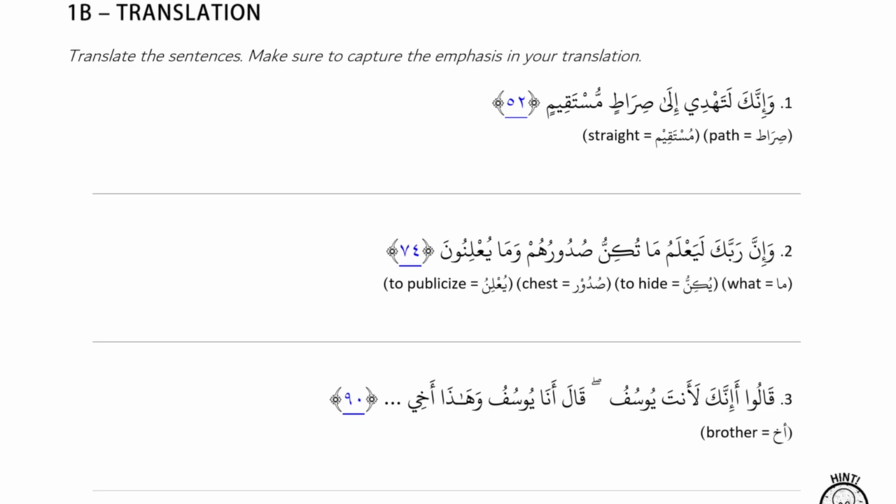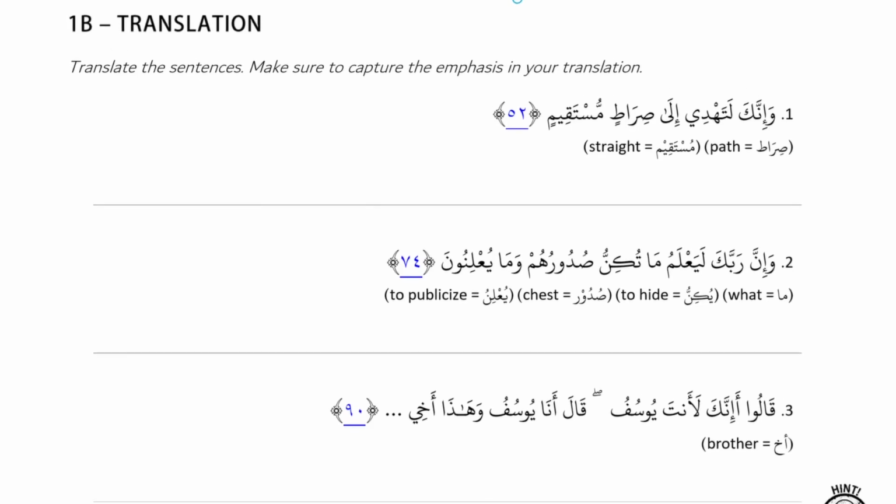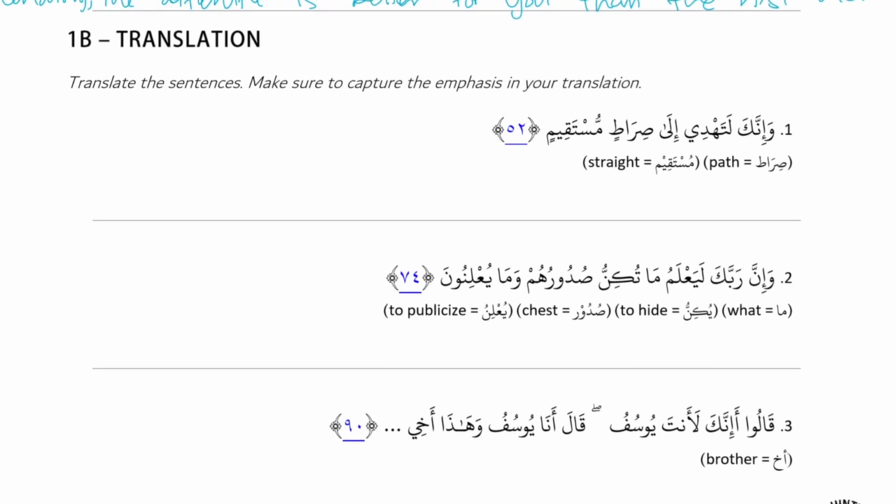More translation practice with the lam of emphasis. Number 1. وَإِنَّكَ لَتَهْدِي إِلَى صِرَاطٍ مُسْتَقِيمٍ. Alright, إِنَّكَ, so this is an action sentence. Where's the action? تهدي. And it has a lam emphasis on it. Good. And then إِنَّكَ is sentence starter and it's noun. And it's coming in an action sentence before the action, so that means doer. إِلَى صِرَاطٍ is TLDR and it's noun. صِرَاطٍ مُسْتَقِيم is a noun and a description, so it's a descriptive fragment. Good. Simple sentence.